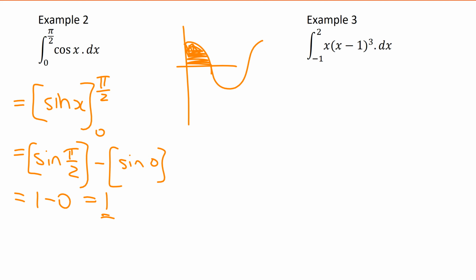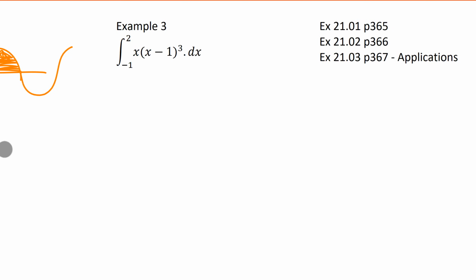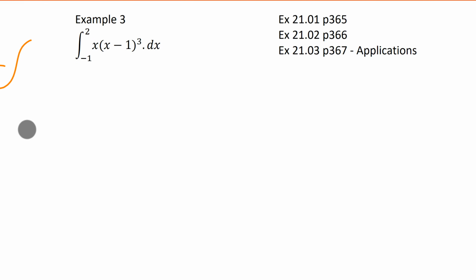Okay. Does that seem okay? Well, next one then. How am I going to do this next one? Same way. Okay. What am I going to do there? Substitution method. Okay, so let u equal x minus 1.